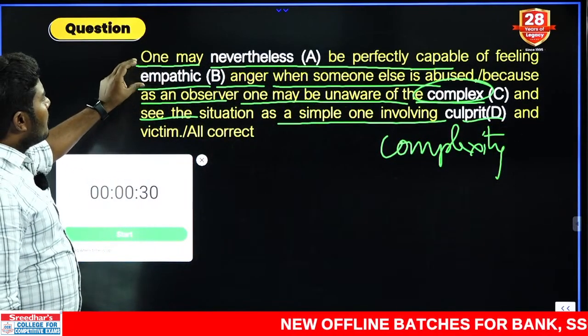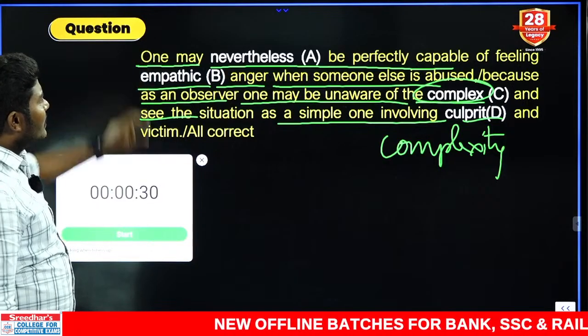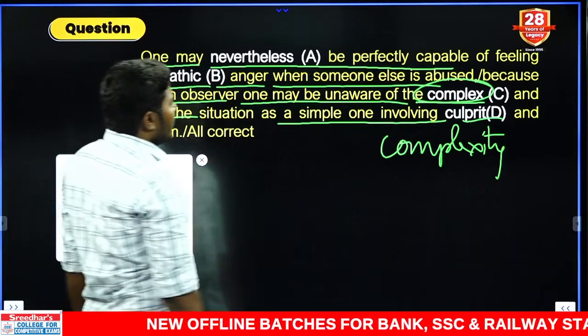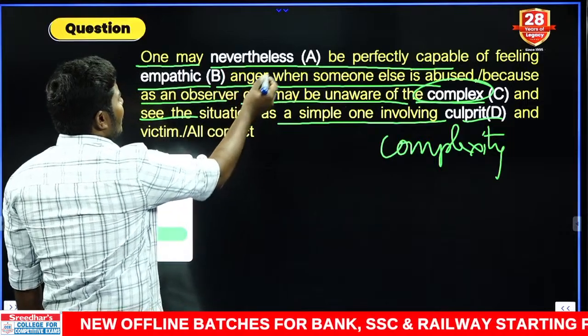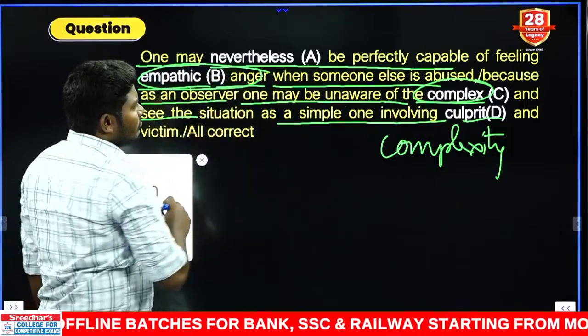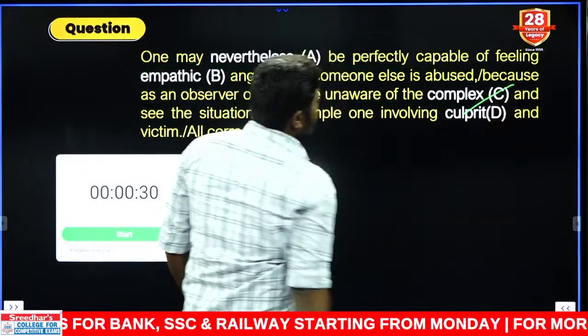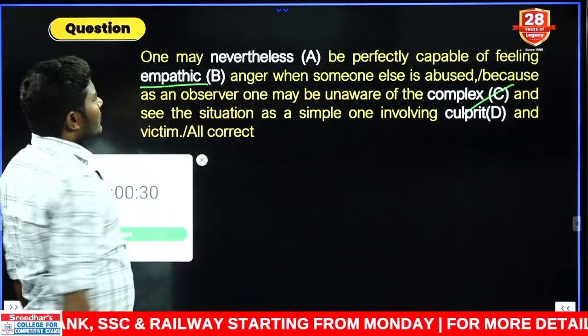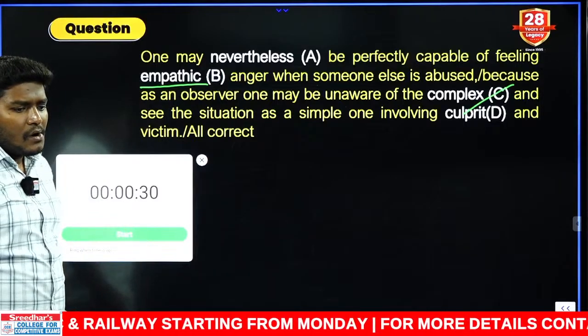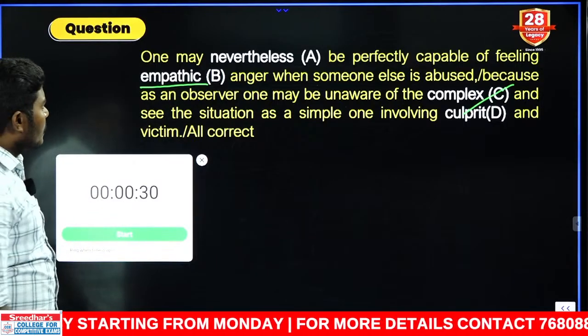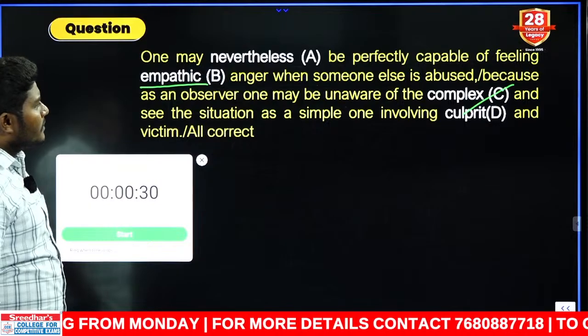Capable of feeling empathetic, THIC, can be taken. Empathetic anger, contextually it looks good. There is no big difference. So, take the C. Can we go for B? Can you give me the correct word in that? Or we need to go with the spelling only?